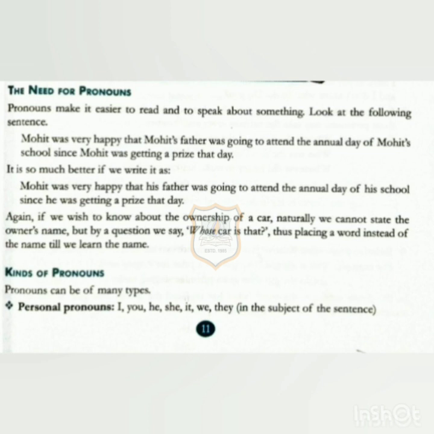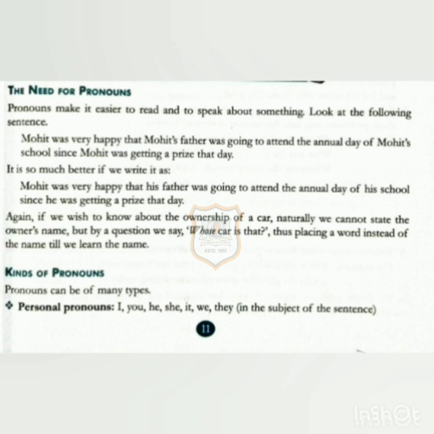So here you can say the name of the person is given in a sentence repeatedly. In that, what we have to do is replace the name with the pronouns. It is so much better if we write it as: Mohit was very happy that his father was going to attend the annual day of his school since he was getting a prize that day.